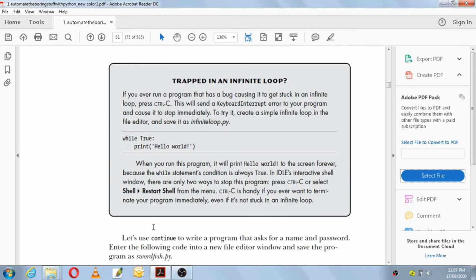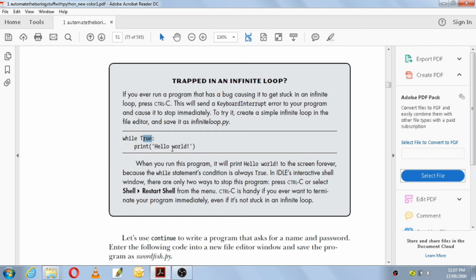Here they have given a note: trapped in an infinite loop. If at any time you are trapped in an infinite loop, see this statement, while True print hello world. It will keep on printing because the condition is always true and there is no false condition given.